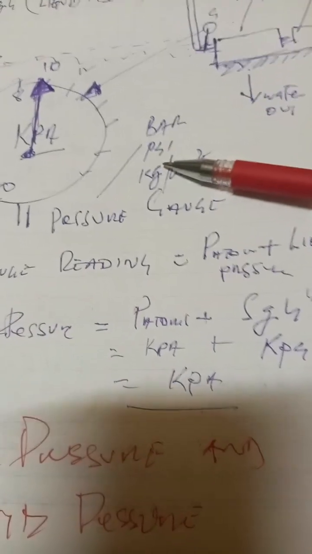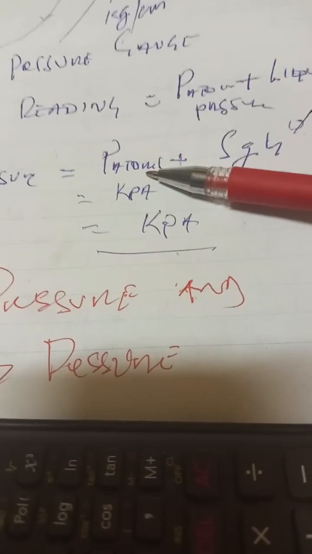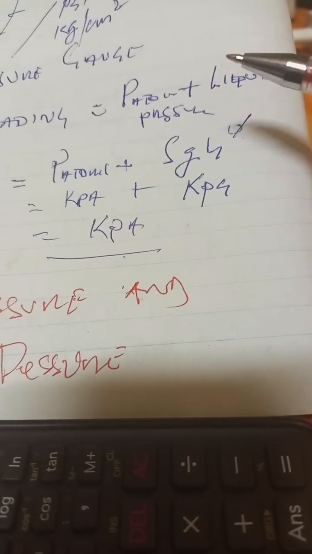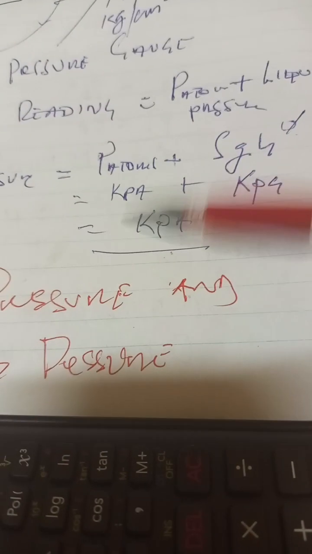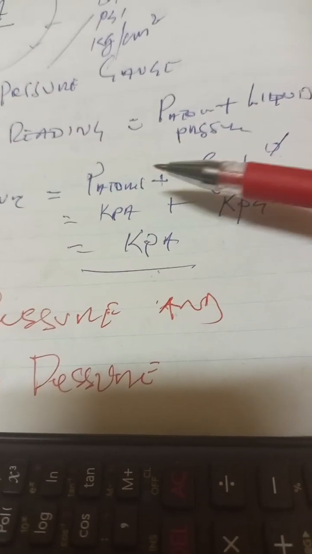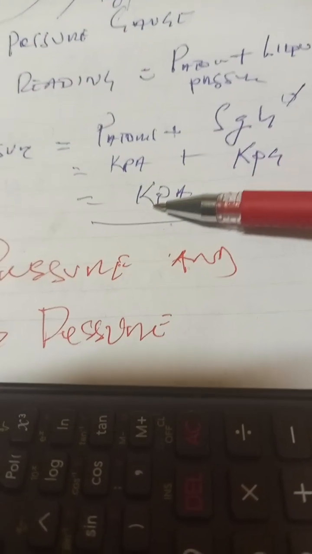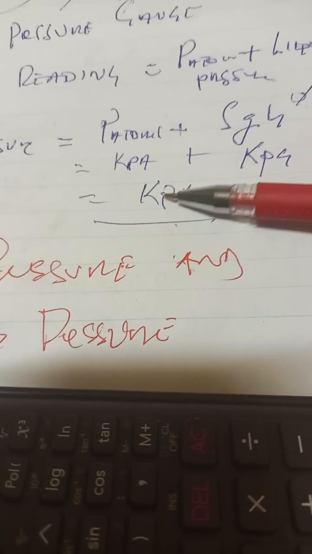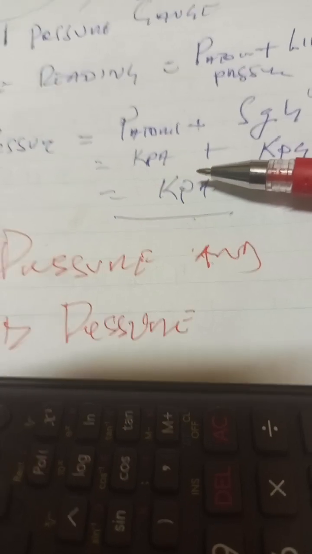The tables are there. So here, gauge pressure is equal to atmospheric pressure plus liquid pressure based on height. Now, the reading will be in kPa, we convert it to kilopascals. Basically it will be in Pascal, so you divide it by 1,000 and you get kilopascal.